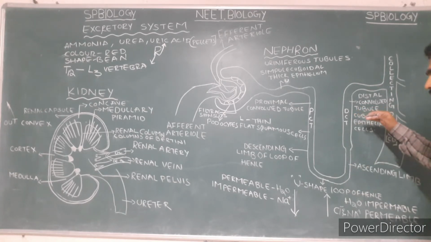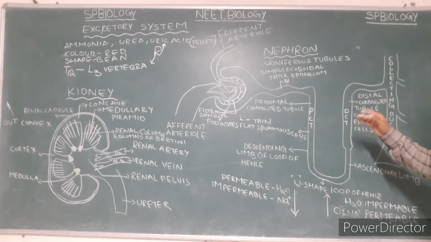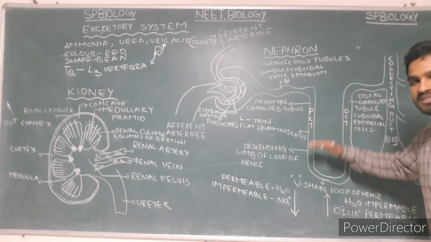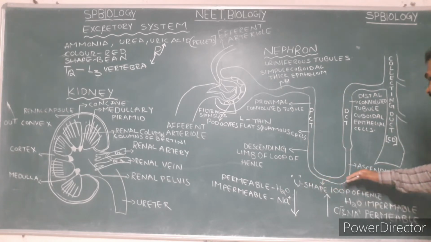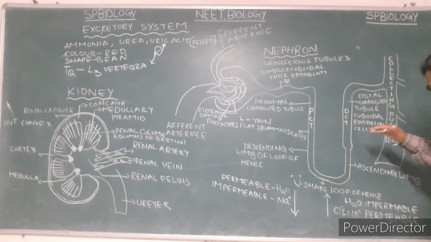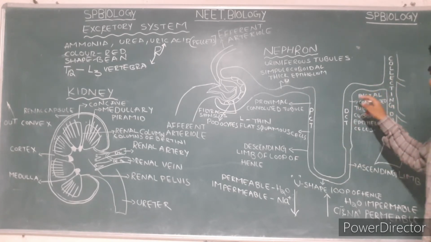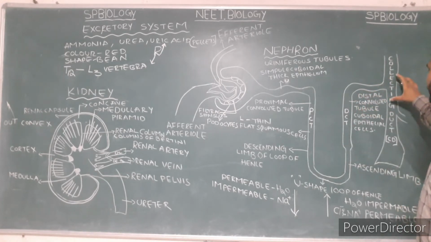You must remember, the descending limb is permeable to water and impermeable to sodium, so the filtrate comes down, whereas the ascending limb is permeable to chloride and sodium ions and impermeable to water, so the filtrate moves up. The distal convoluted tubule finally leads into the collecting duct.